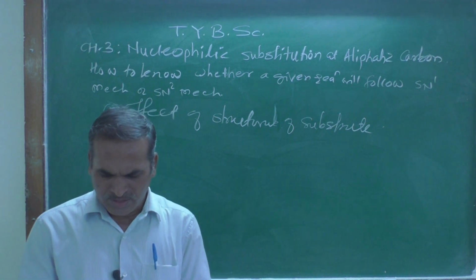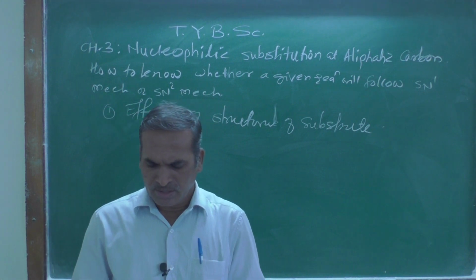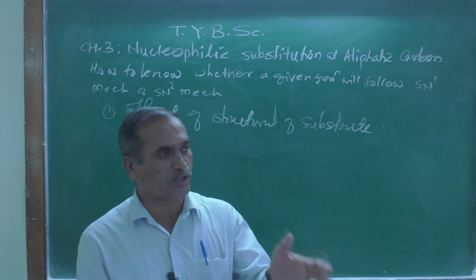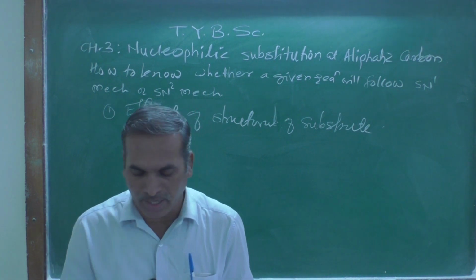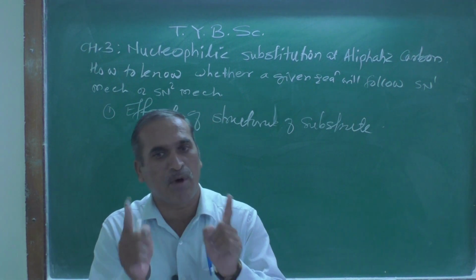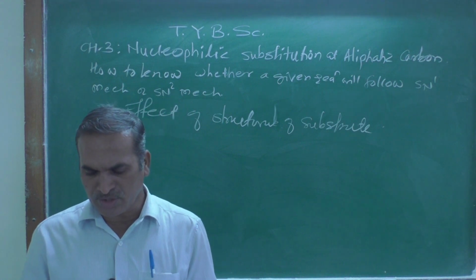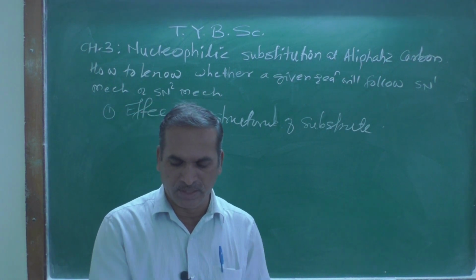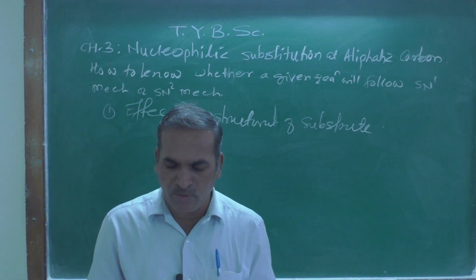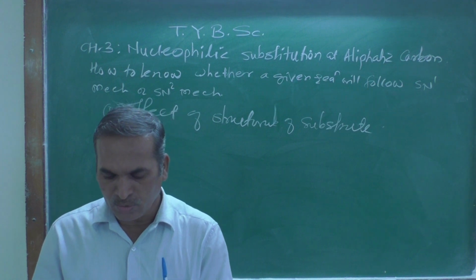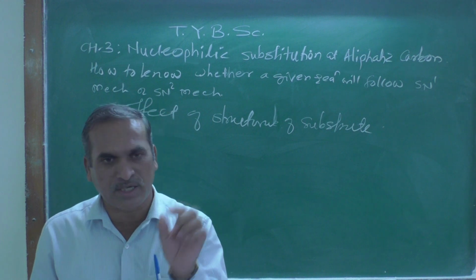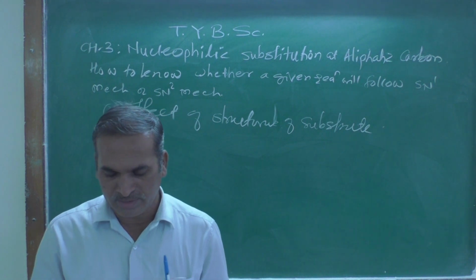The structure of the substrate is one of the important factors governing the type of mechanism operating. The nature of the alkyl group of the substrate exerts a profound effect on which mechanism is to be followed.